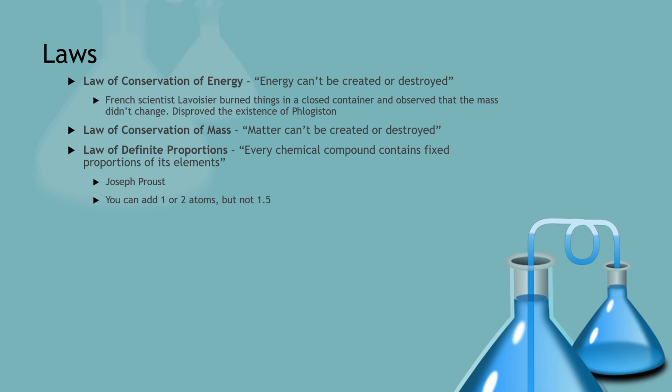At the time of this discovery, the idea of atoms wasn't known yet, but Joseph Proust noticed that he was able to add certain proportions of mass to compounds, and these proportions were fixed, discrete to each other.